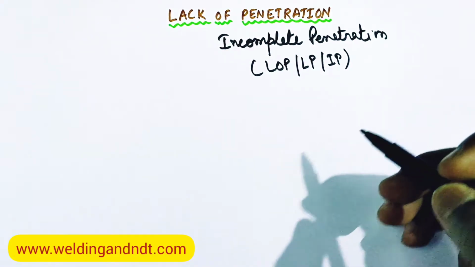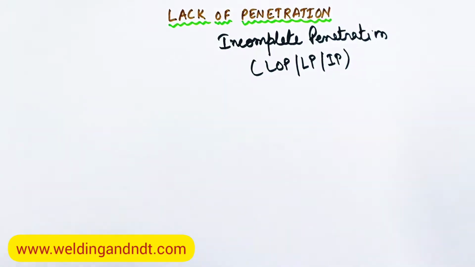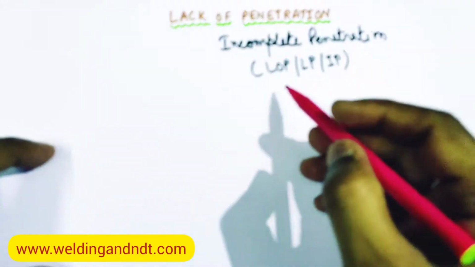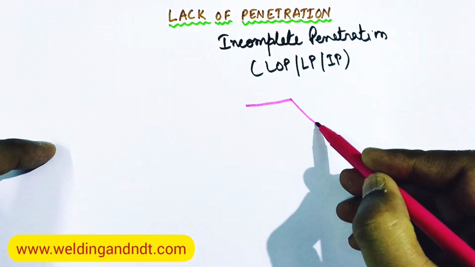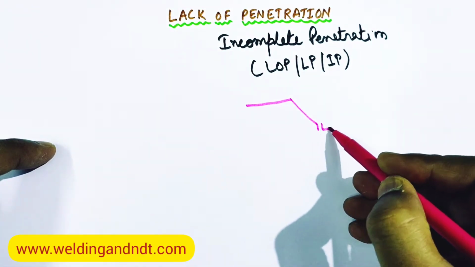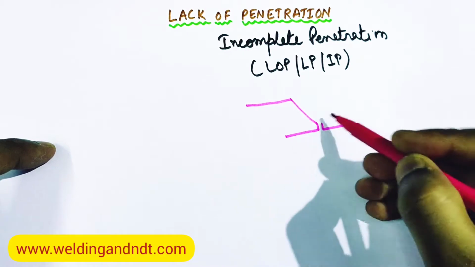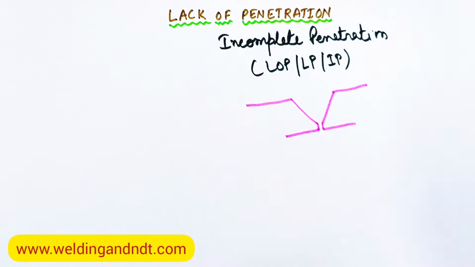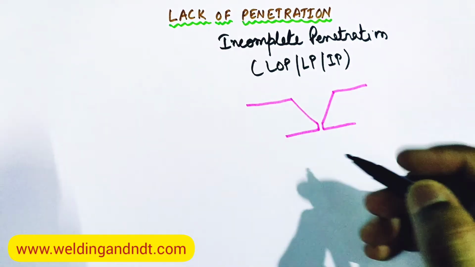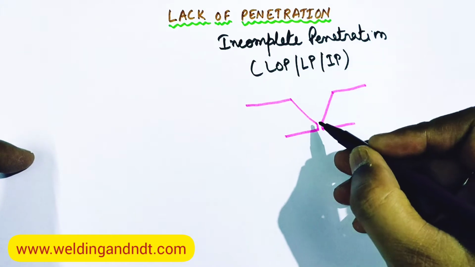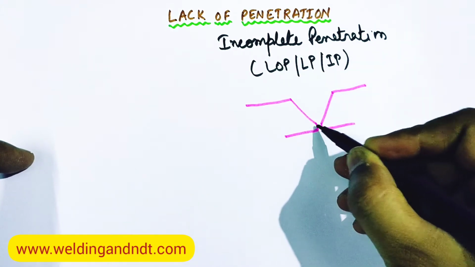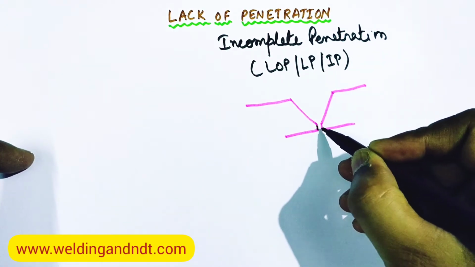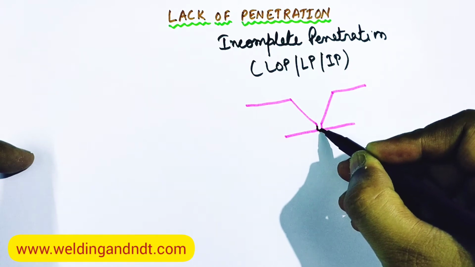Now friends, to explain lack of penetration, let me draw a drawing of welding. See, this is a single V joint. Now during welding, the first run is called as root run, and it is done so that these two edges are completely fused with the weld metal.